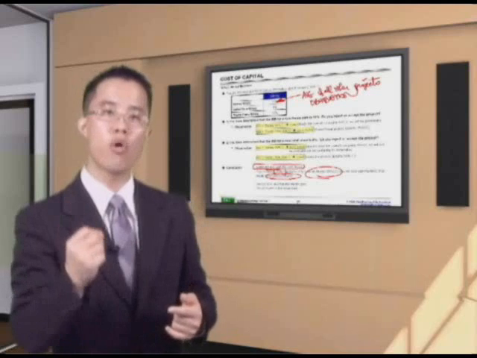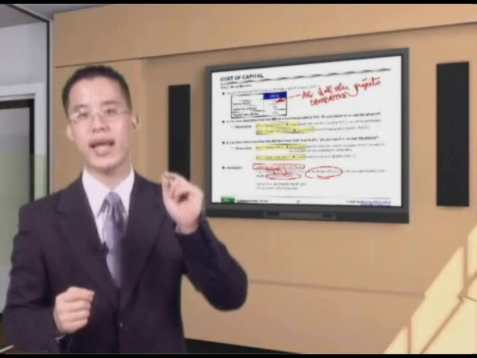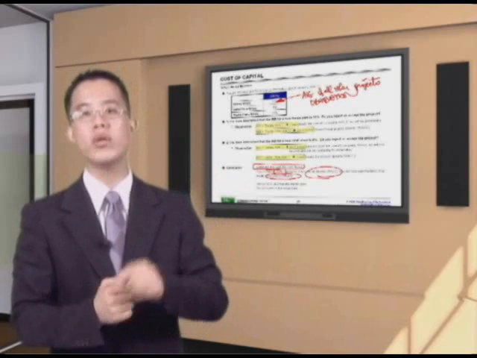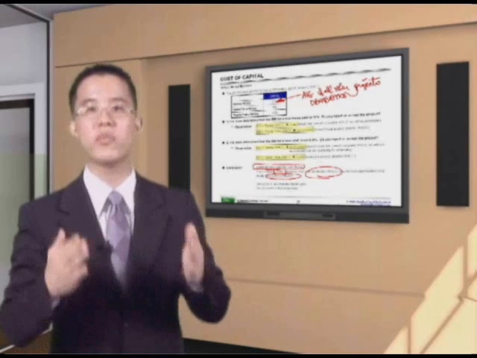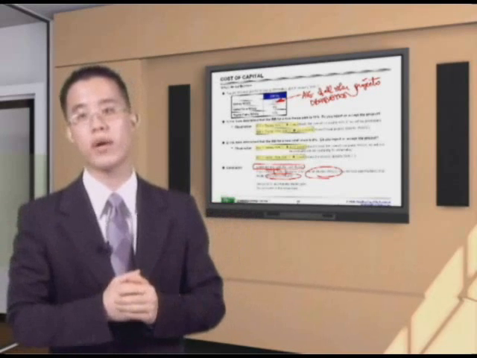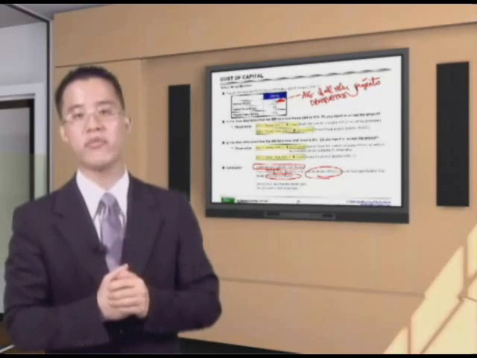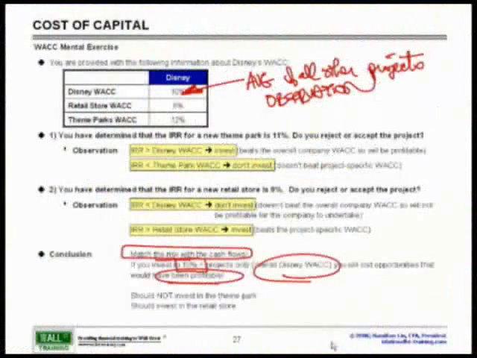And if the company's overall WACC is 10%, and in this case, the retail store WACC is 8%, and the theme park is 12%, if I only invested in those greater than 10% IRRs, I would never be able to have a single retail store. And the ironic situation, as we know, is Disney has sold a great amount of their retail stores, just about all of them. So looking back to our slide, here's our decision.